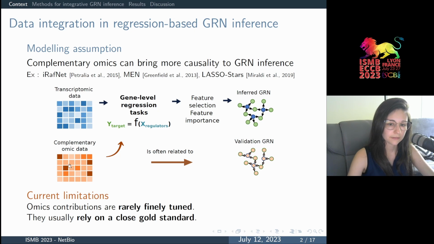For instance, the strength of the contribution of the different types of omic data is very rarely finely explored, although this is a very crucial step of the modeling procedure. And when it is finely explored, tuning data integration usually relies on incomplete or imperfect gold standards that might not be independent from the input data.